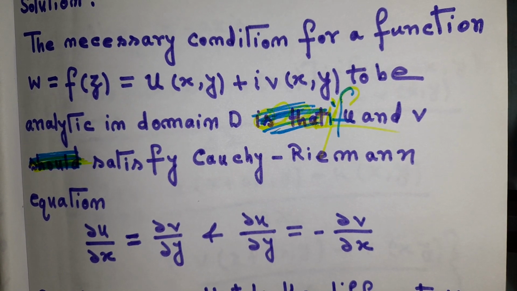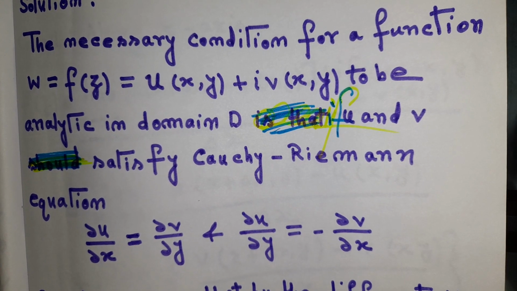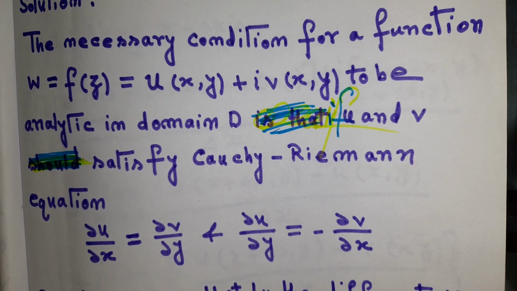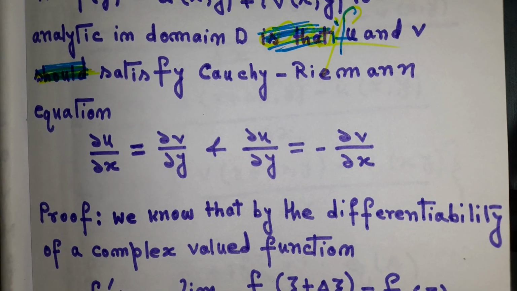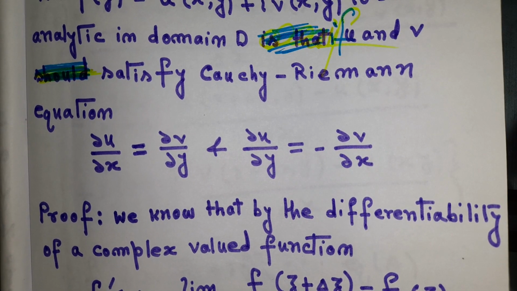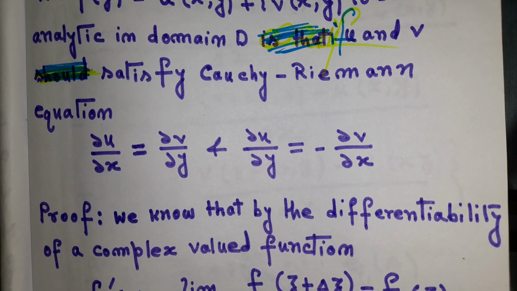The necessary condition for a function w = f(z) = u(x,y) + i v(x,y) to be analytic in domain D is that u and v satisfy the Cauchy-Riemann equations. That means ∂u/∂x = ∂v/∂y, and ∂u/∂y = -∂v/∂x. Proof.